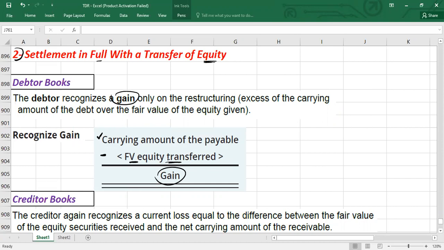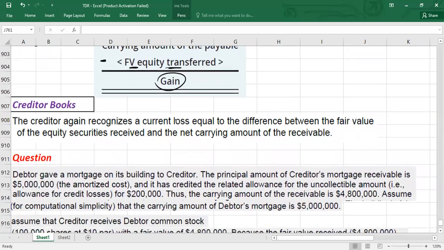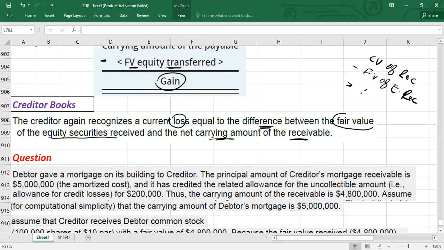Okay, guys. And in the creditor's books, how will you calculate the loss? It's quite simple. To calculate the loss, it will simply be the difference between the fair value of the equity security received and the net carrying amount of the receivable. You can put it simply this way: carrying amount of receivable minus fair value of equity received. So this will be a loss to the creditor.